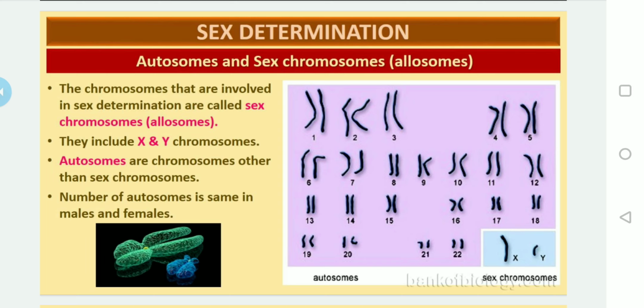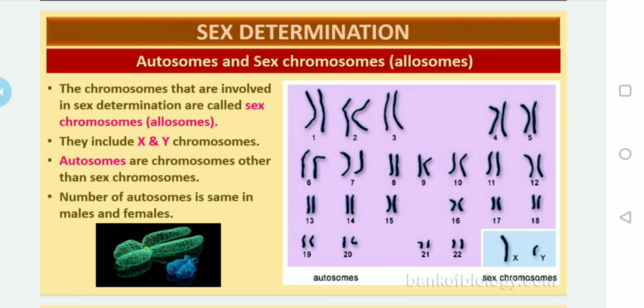And you know very well that the chromosomes involved in sex determination are called sex chromosomes. They are commonly known as allosomes. And what about autosomes? Autosomes are responsible for the body characters.